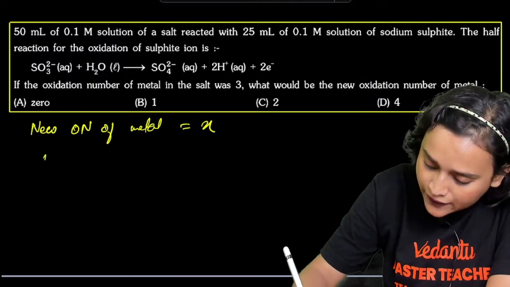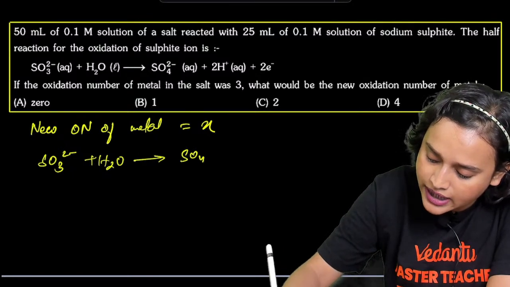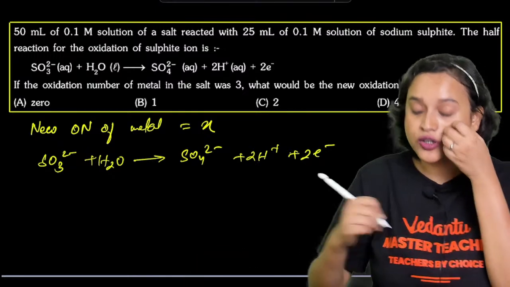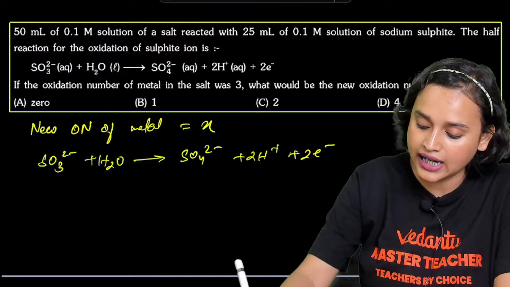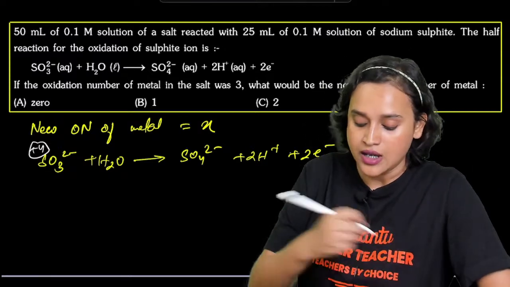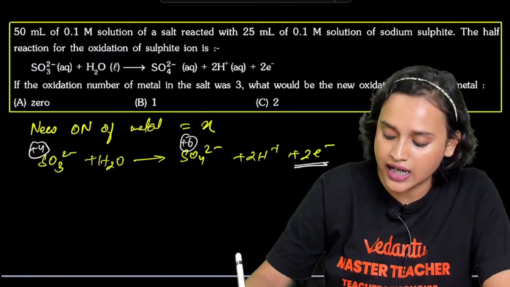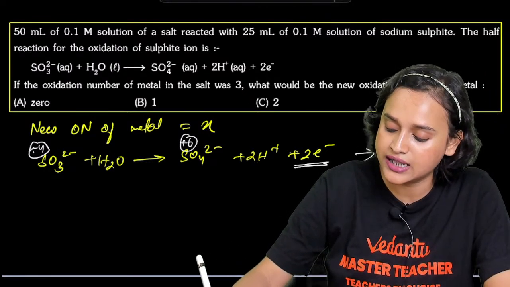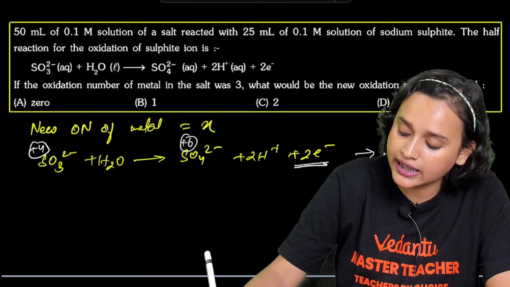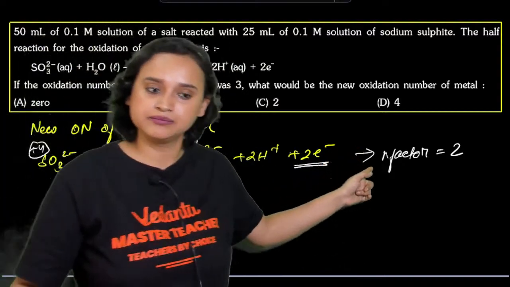Now, here you have SO3 2 minus plus H2O, which forms SO4 2 minus plus 2H plus plus 2 electrons. Am I right? If you calculate the oxidation number of sulfur, you will find that in SO3 2 minus sulfur is in plus 4 oxidation state, and in SO4 2 minus sulfur is in plus 6 oxidation state. What is the valency factor? It is given here as 2 electrons. So the N factor or valency factor, same thing, is equal to 2. Make sense?